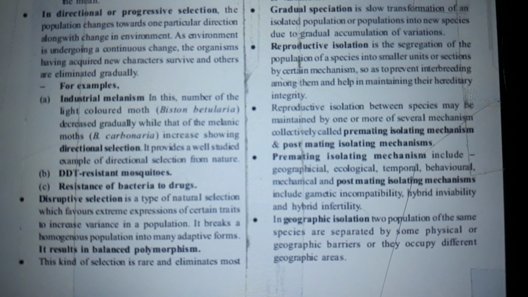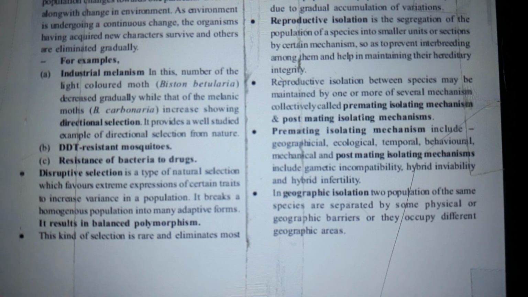In directional or progressive selection, the population changes towards one particular direction along with change in environment. As the environment undergoes continuous change, the organisms that have acquired new characters survive, and others are eliminated gradually. For example, industrial melanism. The number of light-colored moths, Biston betularia, decreased gradually, while that of the melanic moths, Biston carbonaria, increased, showing directional selection. It provides a well-studied example of directional selection from nature. Other examples are DDT-resistant mosquitoes and resistance of bacteria to drugs.